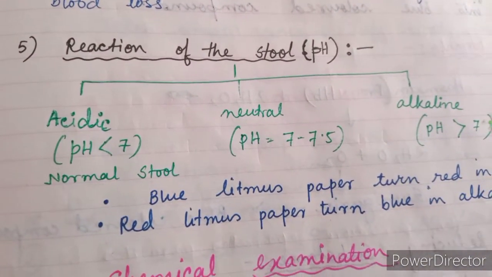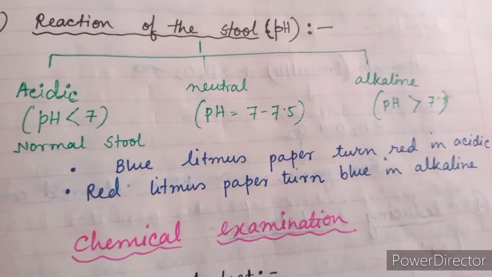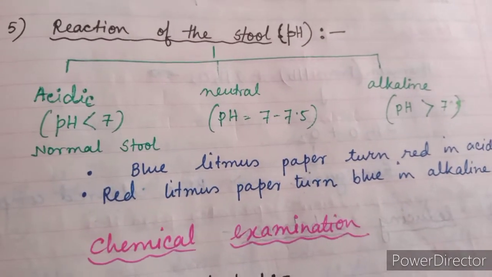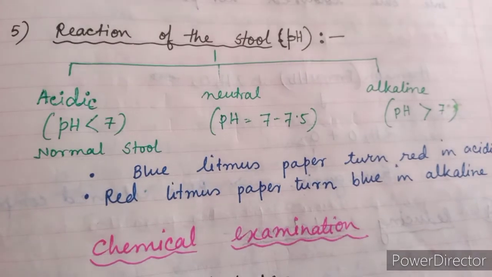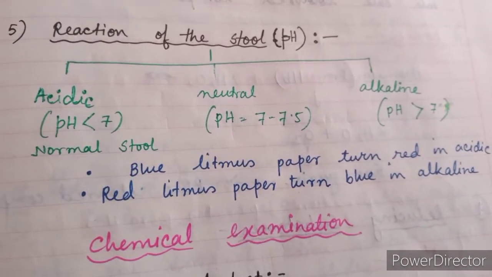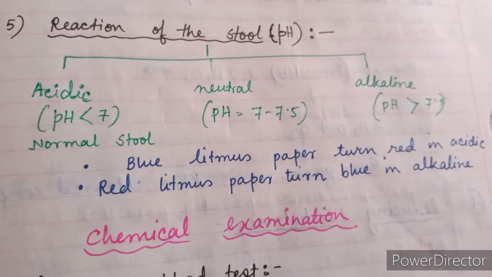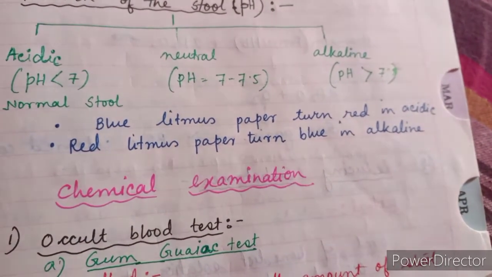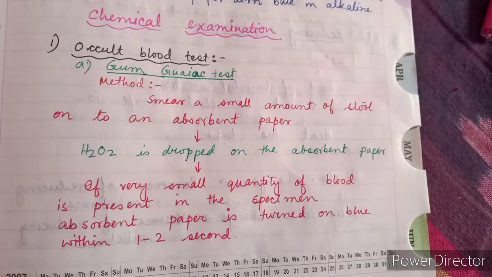Reaction of the stool, that is pH. Normally the reaction of stool is alkaline. If it is acidic, then it should be less than 7, and in case of neutral it is 7 to 7.5. If it is alkaline, then it is greater than 7.5. Blue litmus paper turns red in acidic and red litmus paper turns blue in alkaline.